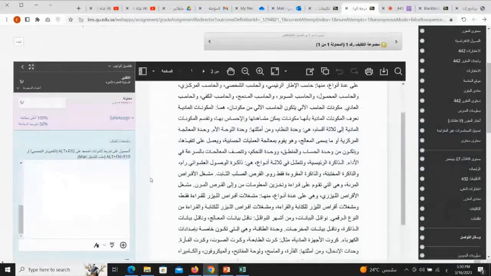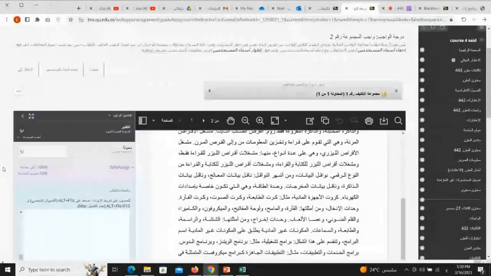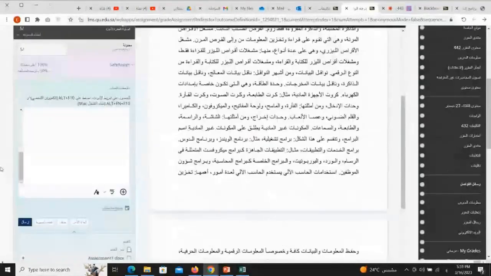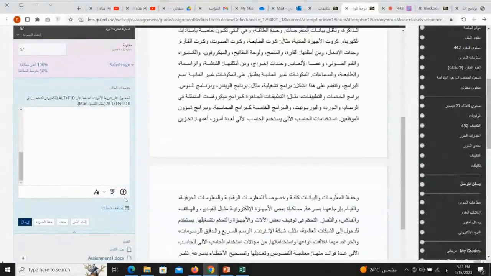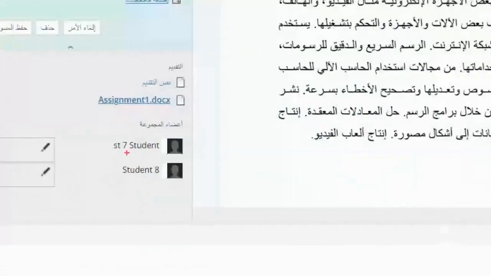We'll look at the report showing what the student has plagiarized and how they plagiarized. It's 100% plagiarism, and we'll see what they didn't plagiarize. Notice there are student 7 and student 8 who are group members. The members of the group, the grade you put here, will go to both group members. You'll click on the word Save Assign by clicking to see what we talked about.